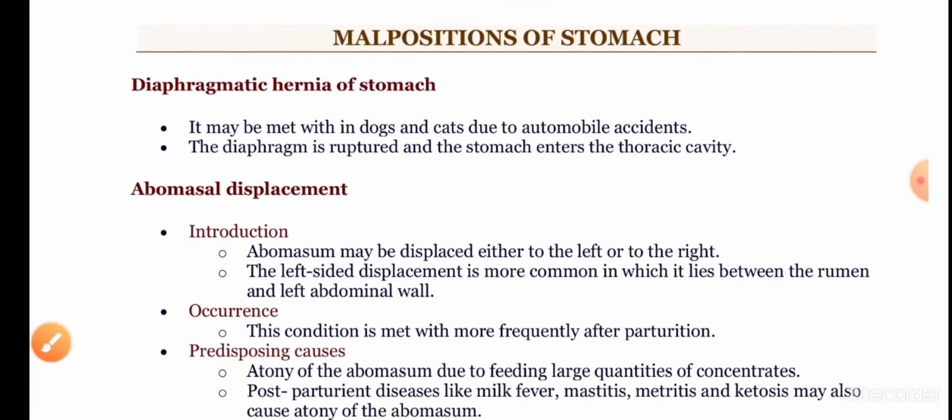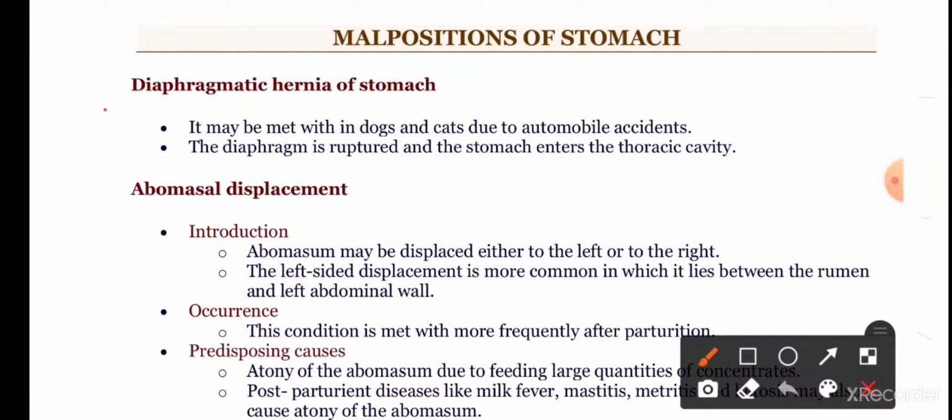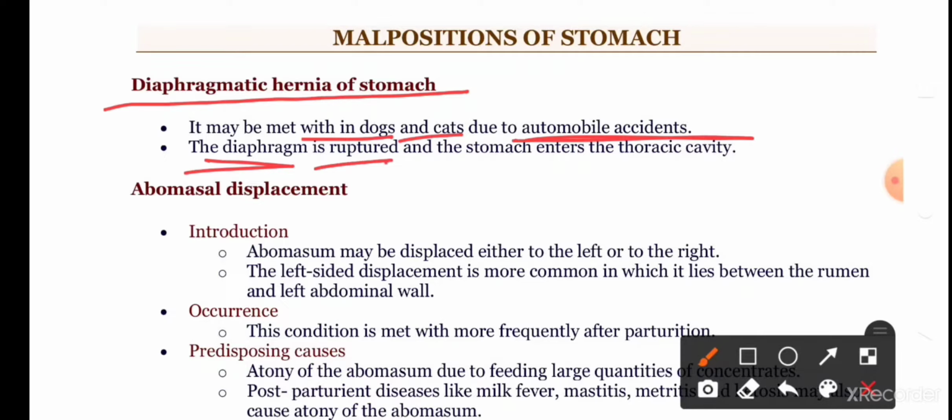Now let us come to the malposition of the stomach. The first one is diaphragmatic hernia of the stomach. It may be met with in dogs and cats due to automobile accidents, and the diaphragm is ruptured and the stomach enters into the thoracic cavity. Because of the automobile accident, the diaphragm may rupture, leading to the entry of the stomach into the thoracic cavity. That is the diaphragmatic hernia of the stomach.